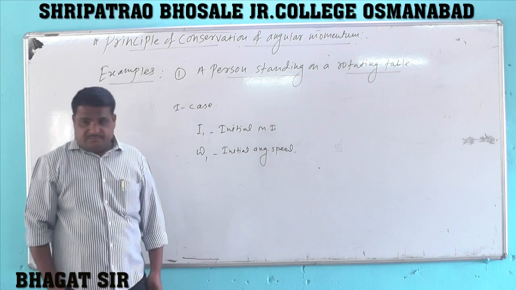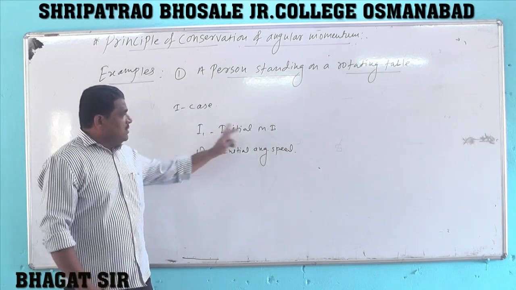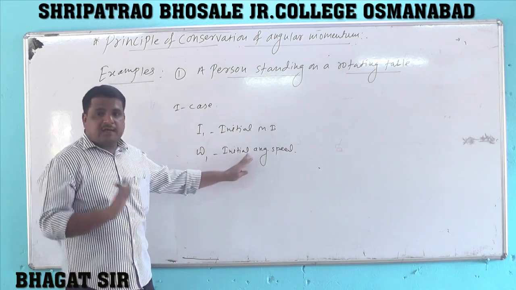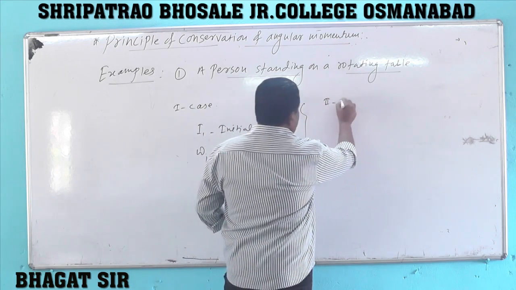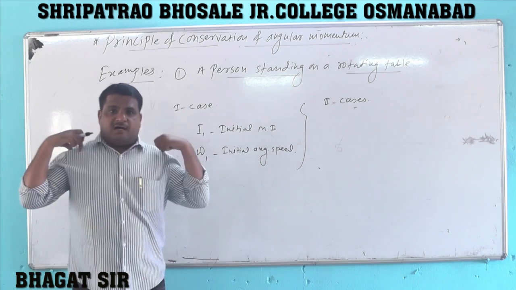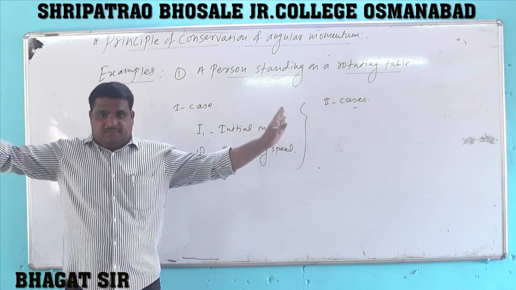In this case, if arms are close to the body, I1 is the moment of inertia of the person, and omega 1 is his angular speed. Now suppose that the same person stretches his arms fully horizontally like this.